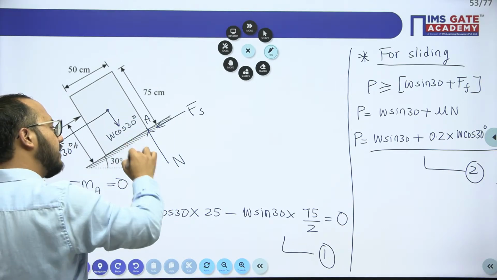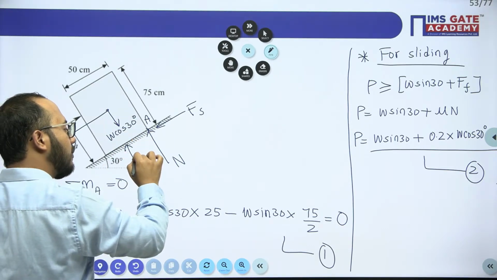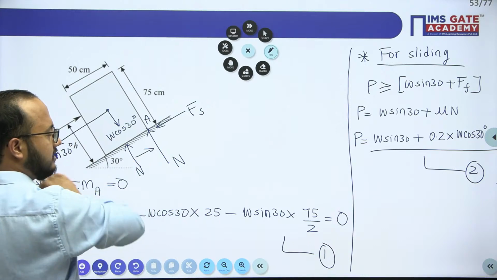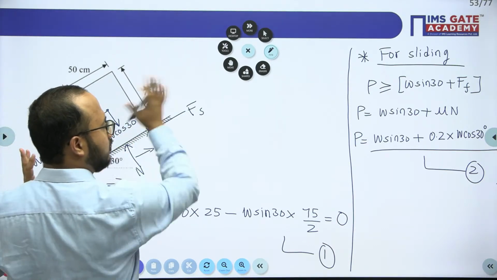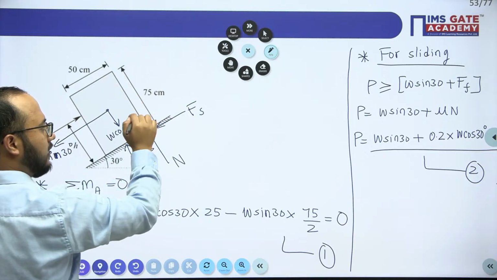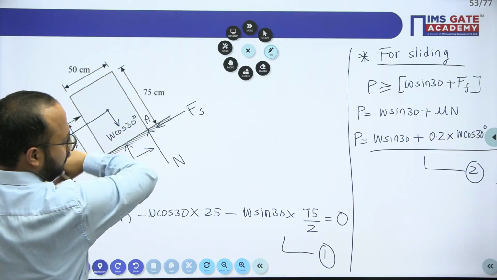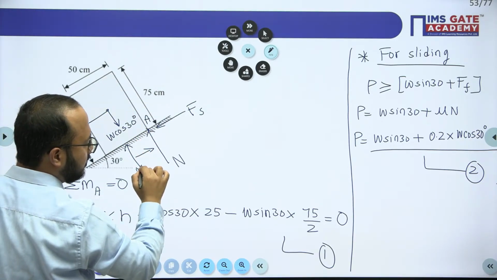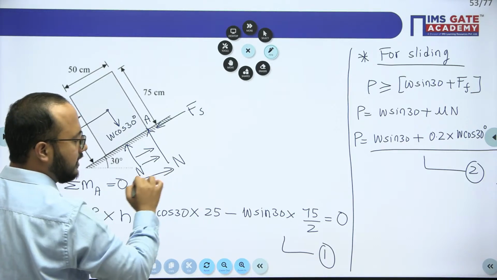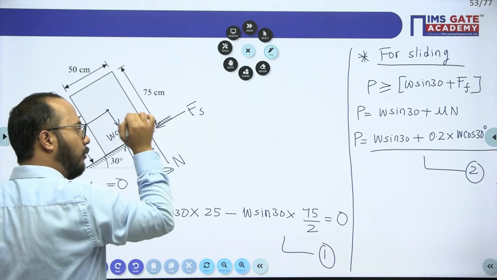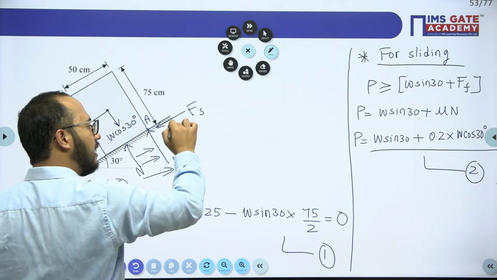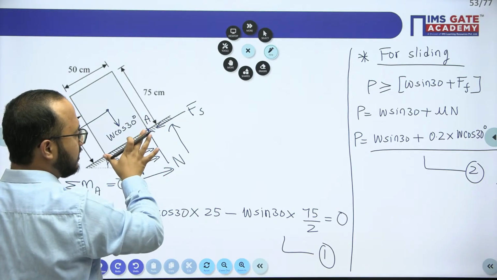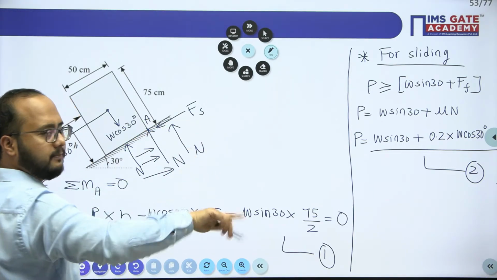See, generally our normal will be like this, but normal will shift here as the force P is increased, and it will try to rotate. It will try to tip about point A. So when the block tipping is there, normal will have a tendency to shift. Up to this point, if the normal is there, tipping will not be there. But when normal shifts outside this base, then obviously tipping will be there.